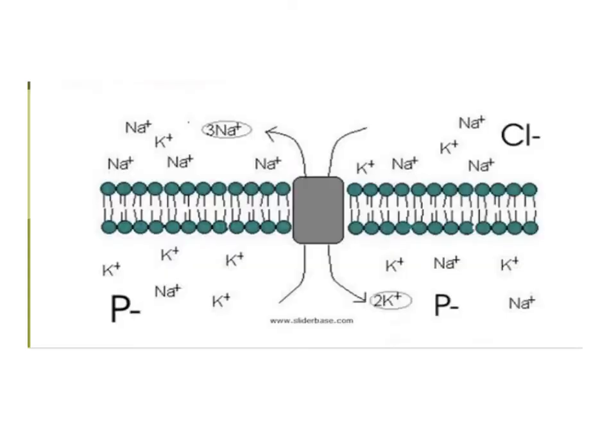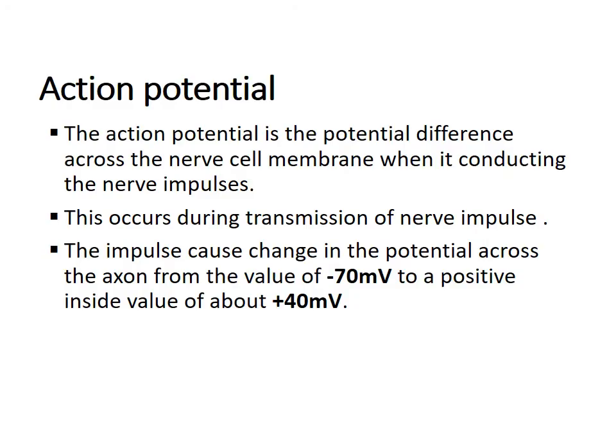This is another diagram to illustrate the sodium and potassium pump, because during the resting potential there is a sodium and potassium pump that utilizes ATP as a source of energy to pump 3 sodium ions outside the cell and pump 2 potassium ions inside the cell. This creates a net negative charge inside the cell and a net positive charge outside the cell.